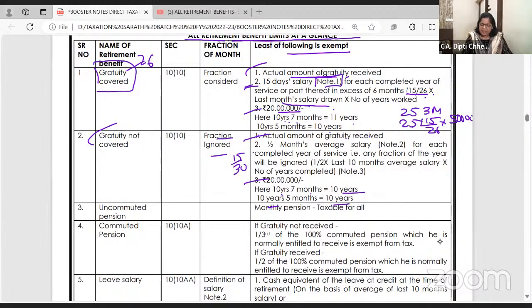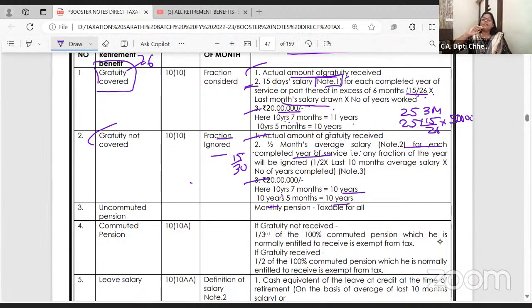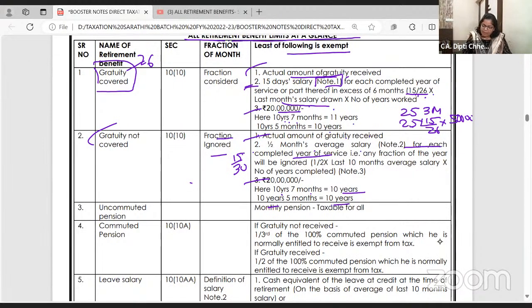15 by 30. Ma'am, then why 26 earlier? Because there they are taking 26 days in a month. Here they are taking half month, 15 by 30, into average salary of each completed year. Ignore the fraction. Ma'am, if it is 10 years and 11 months, still 10 years. Ignore the fraction. Did you all get it?